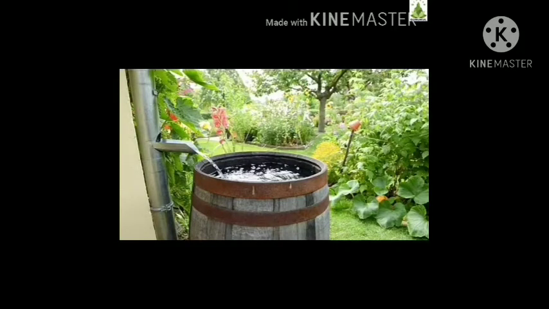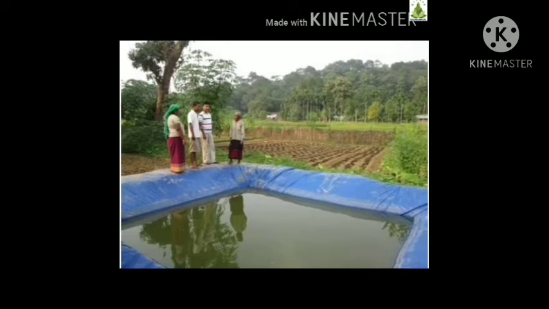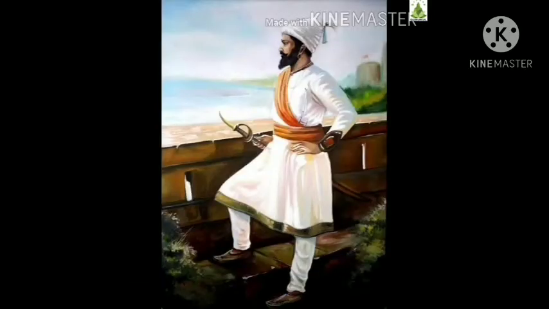So students, in this chapter we have learned about old water storage systems and recent systems, and we also learned that rain is the main source of water. It must be stored. Water is very important for all living things on this earth.